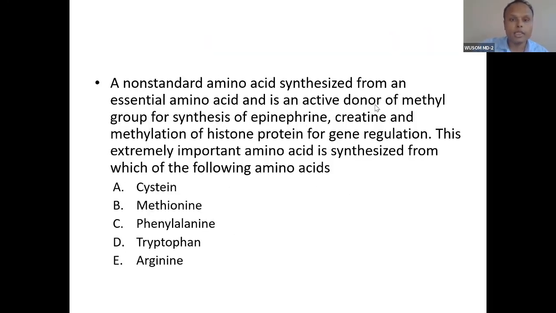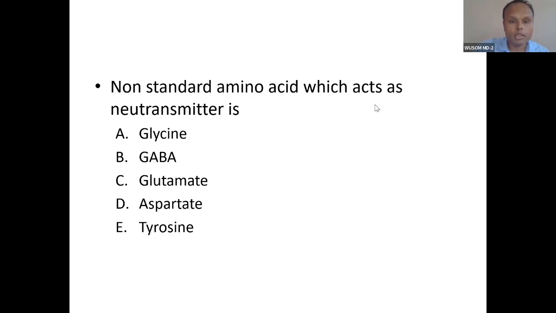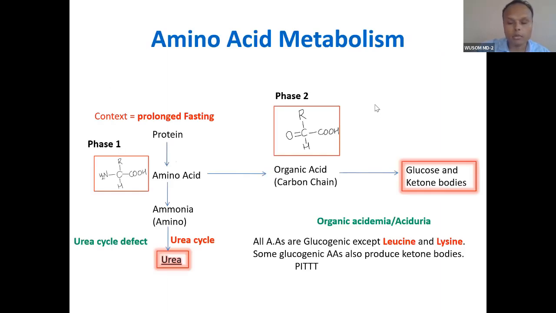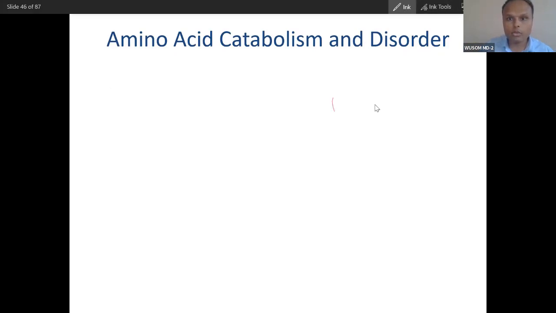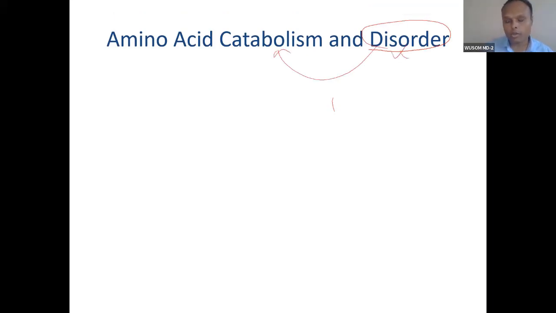So till now we have completed amino acid structure and function. We have already done with vitamins, and then we will be talking about the last part of amino acid, that is amino acid disorders. Along with disorders I will talk about catabolism, because the disorders are very much related to catabolism. So we will talk about disorder, and at the same time we will talk about catabolism along with it.